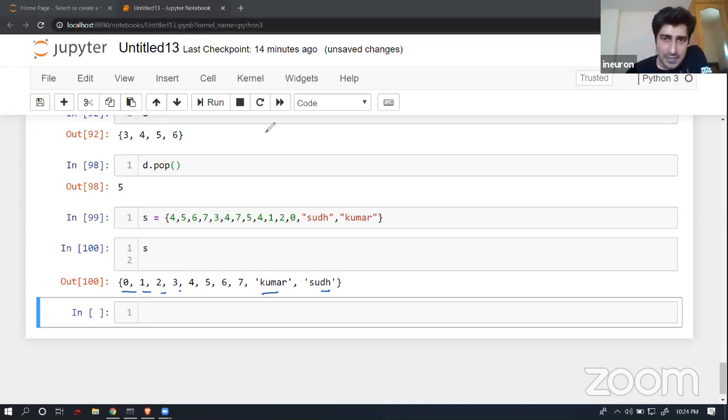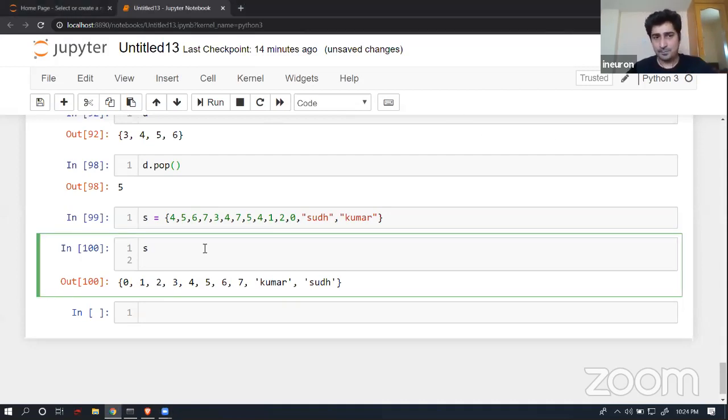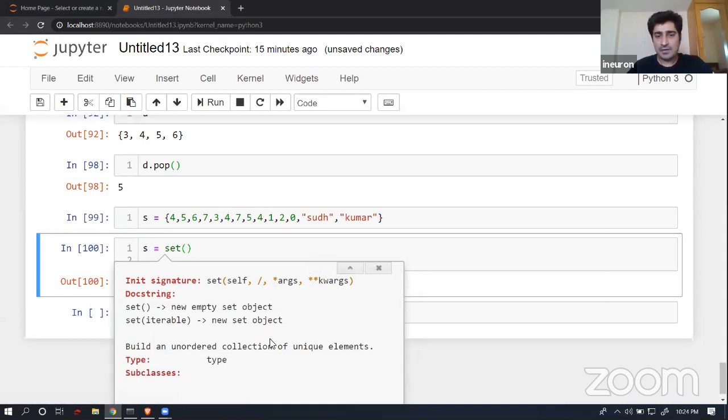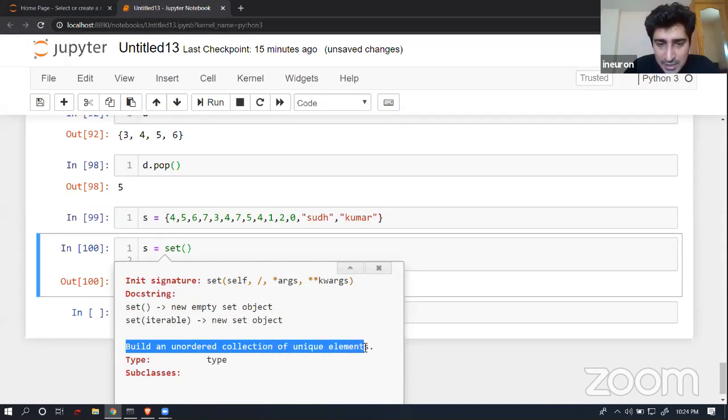Now, there is an interesting finding that you will be able to get in case of a set. If I try to create a set in this way, and if I try to show you the definition, here is the definition that it gives you: build an unordered collection of unique elements. You may claim that no. But in this definition, it's been written that it always builds an unordered collection of unique elements. This is what the definition of set says according to the Python default documentation.